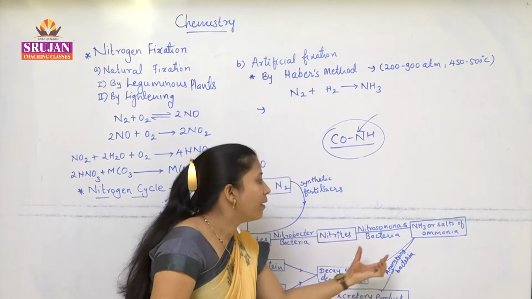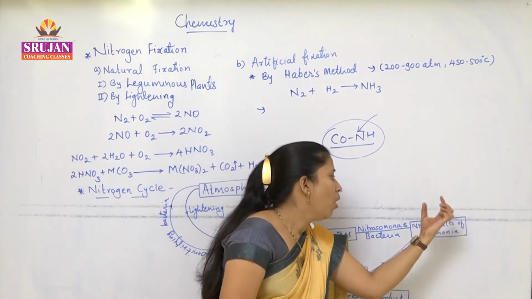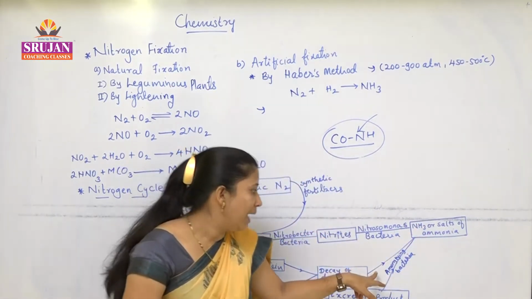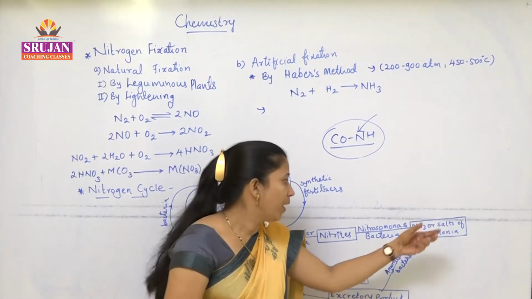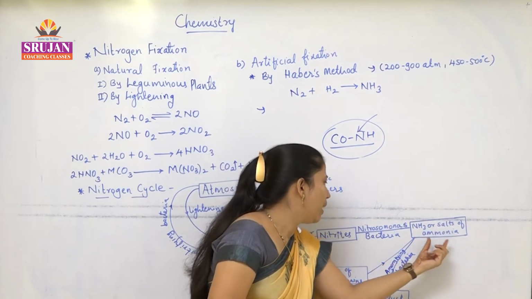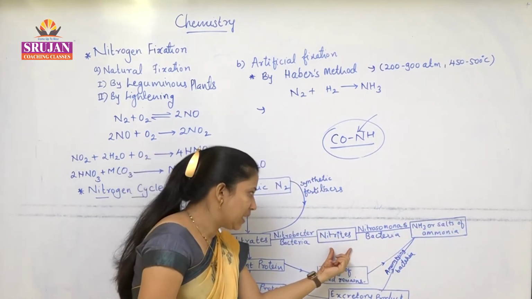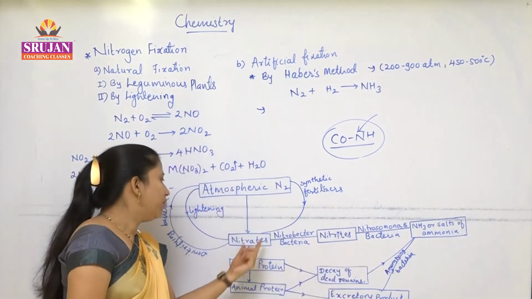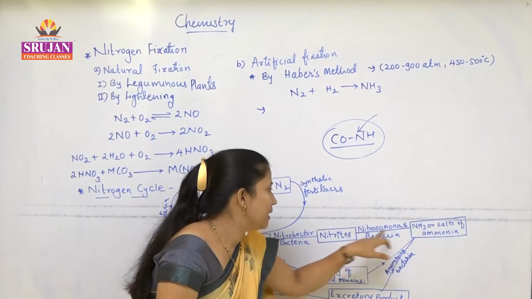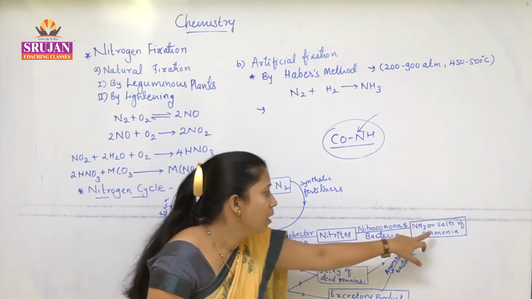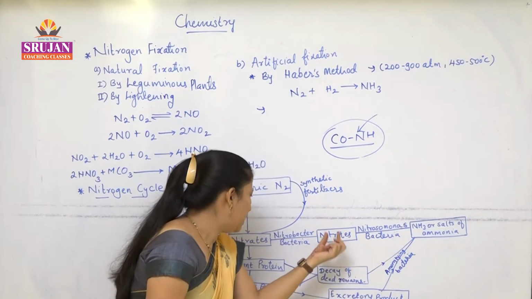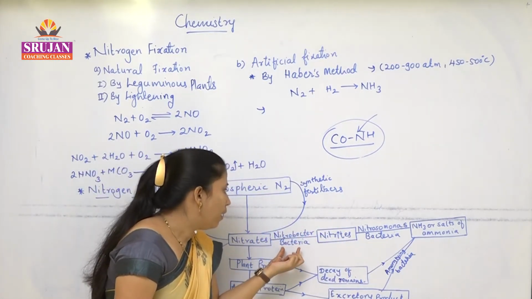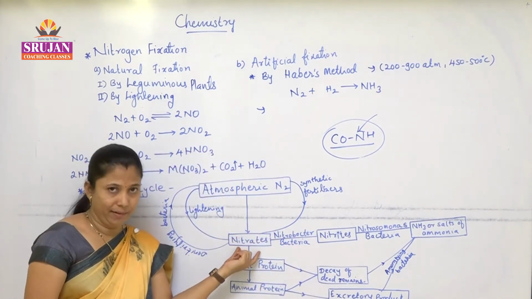Those excretory products and dead remains are converted into ammonia or salts of ammonia by ammonifying bacteria. Then nitrosomonas bacteria convert the ammonia into nitrites, and these nitrites are converted by nitrobacter bacteria into nitrates.